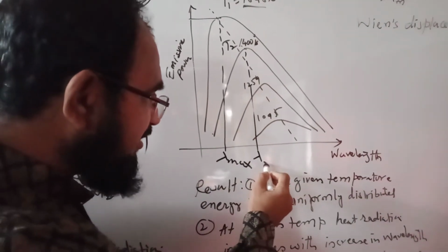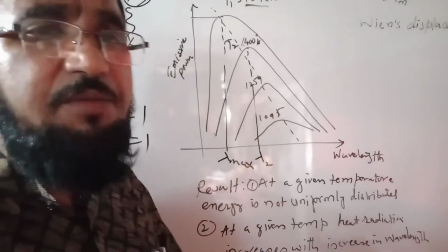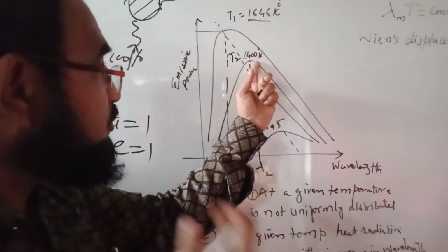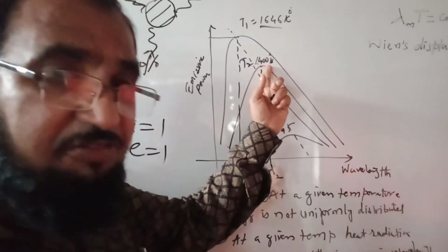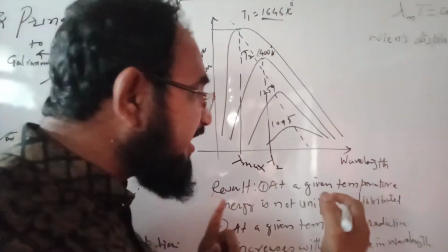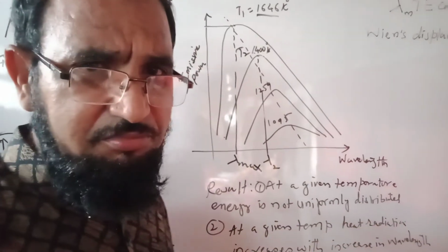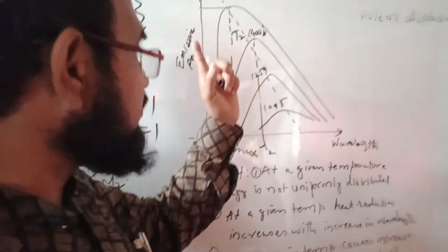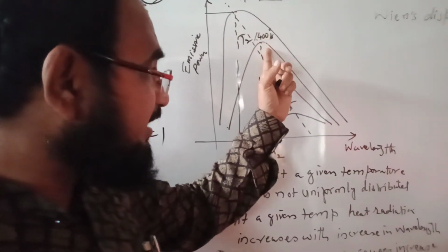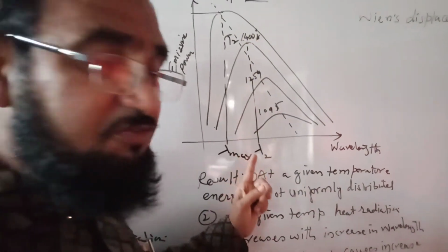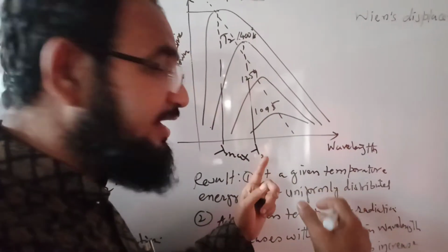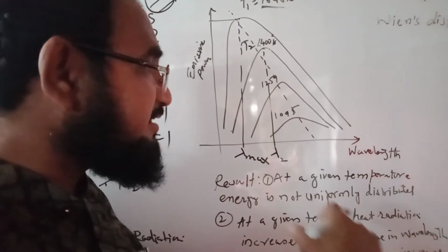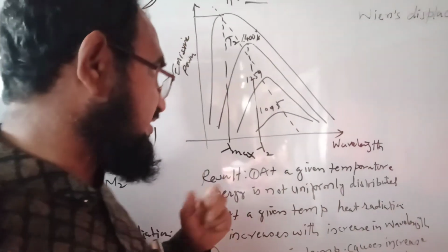It means that as the temperature of the black body decreases, the wavelength of maximum emissive power shifts towards the longer side. In other words, as the temperature decreases, the wavelength increases.